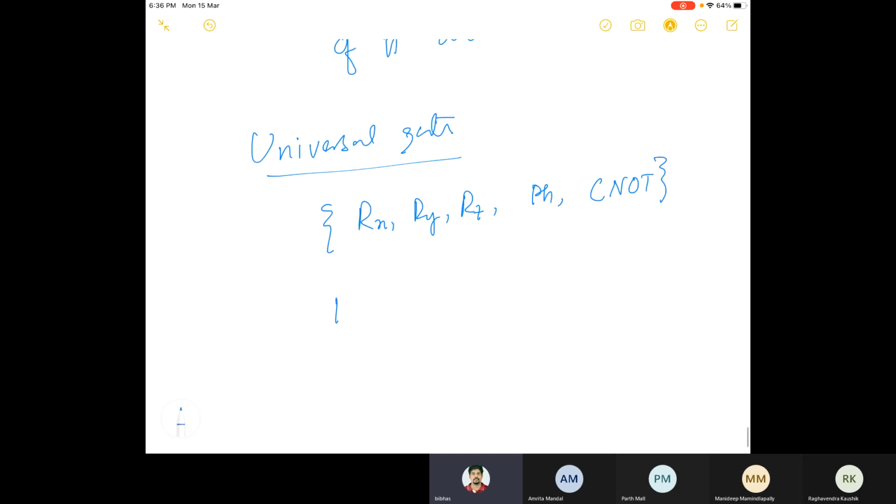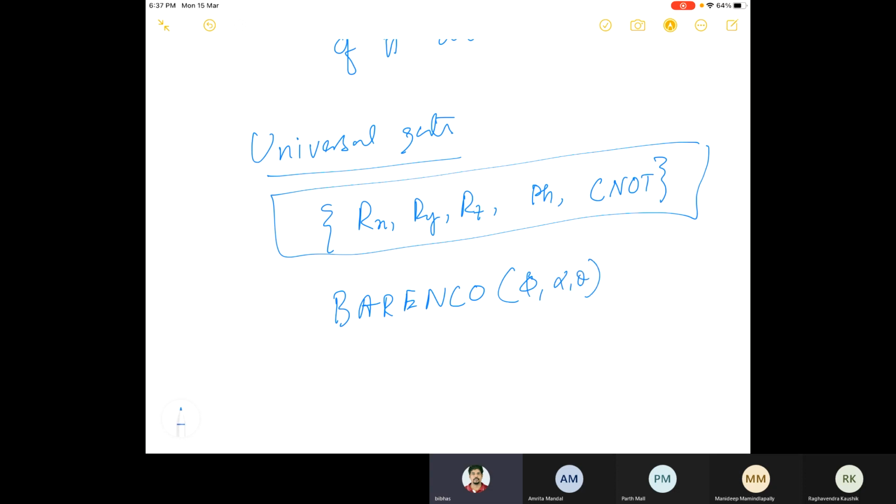Another gate is like this Barenco gate, and this is actually the most used one. Even if this is infinite, it doesn't matter. Whenever you are applying it, you only need some specific Rz or Ry or Rx gate. But theoretically speaking, you need to consider all. And then this is phi, alpha, theta. This is also one collection.